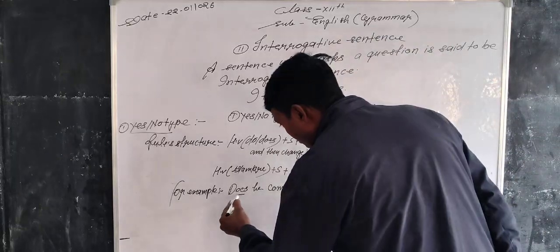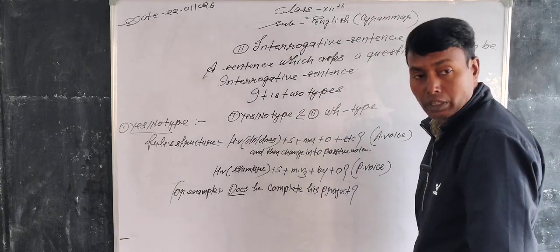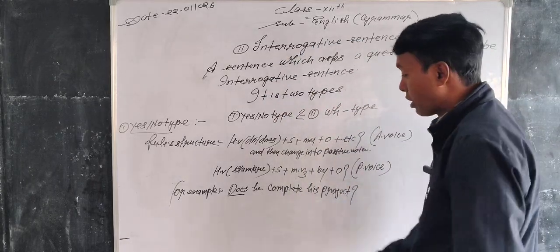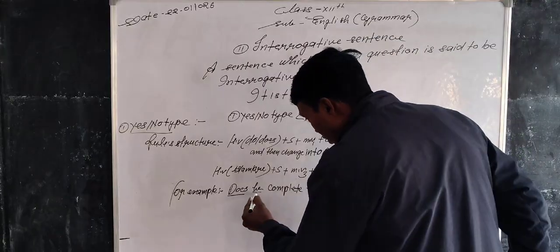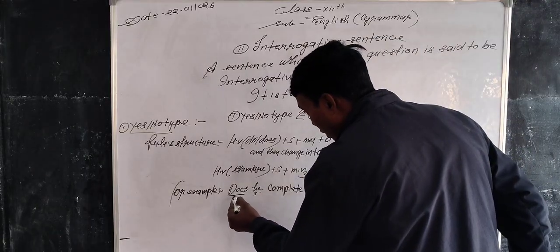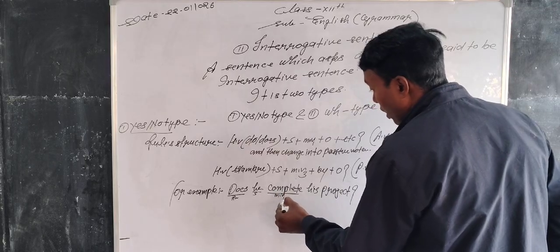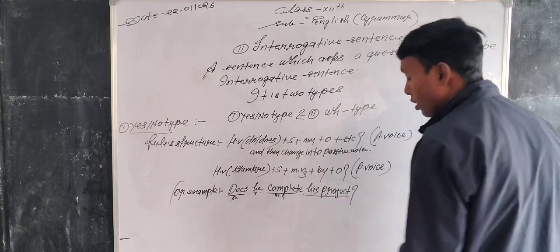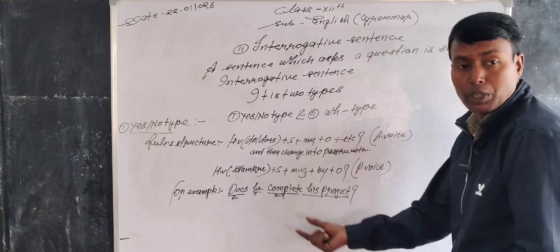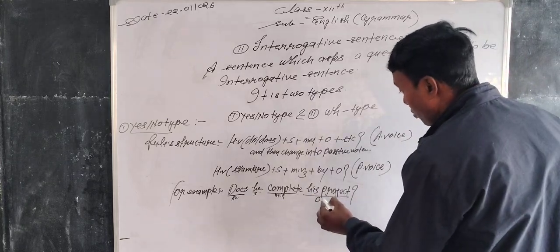It is a yes or no type interrogative sentence. Subject he, helping verb does, main verb first form, and this is the object of this sentence, his project.